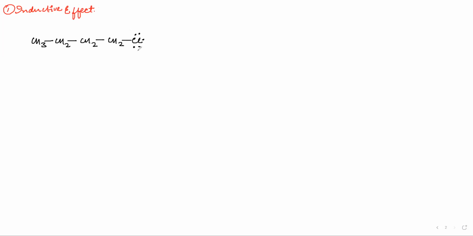We have carbon, hydrogen, and chlorine. Which is the most electronegative? Chlorine is the most electronegative. So if it is electronegative, then what will it do? It will pull electrons towards itself.